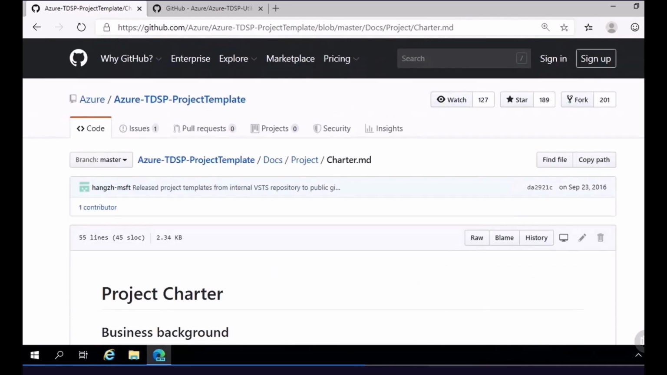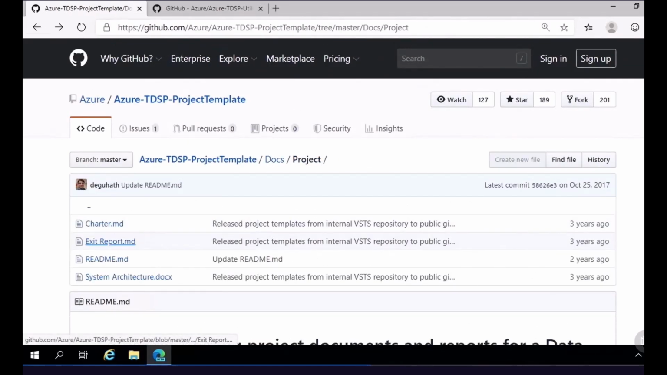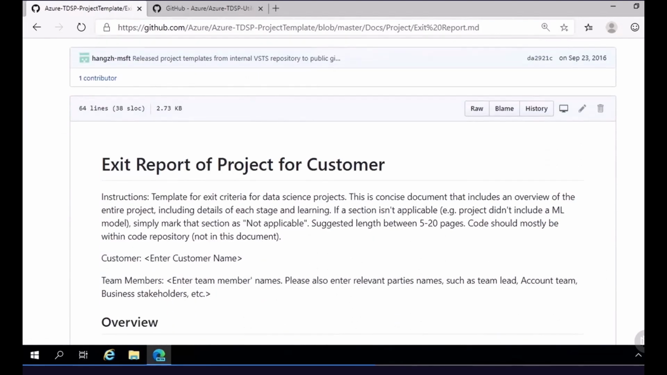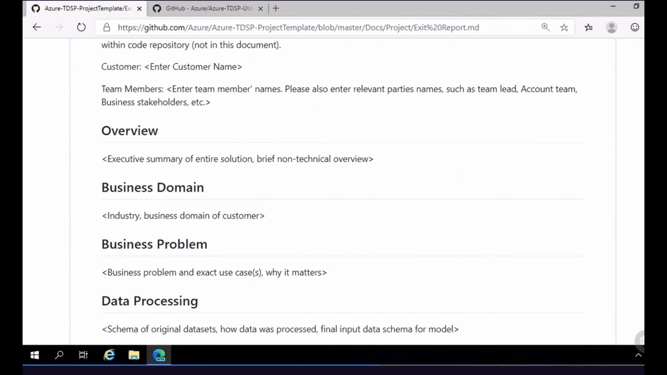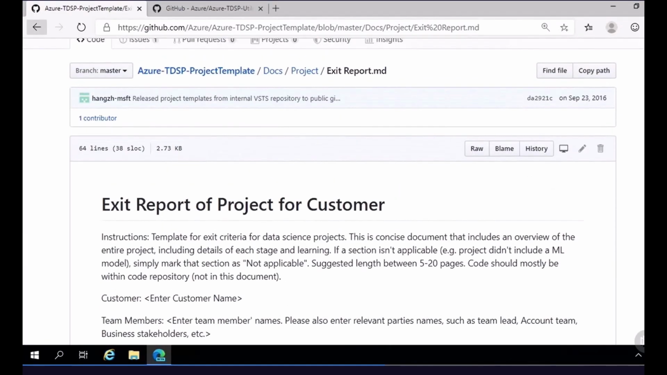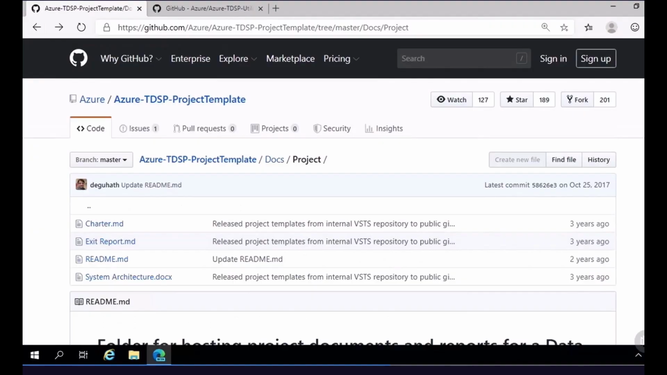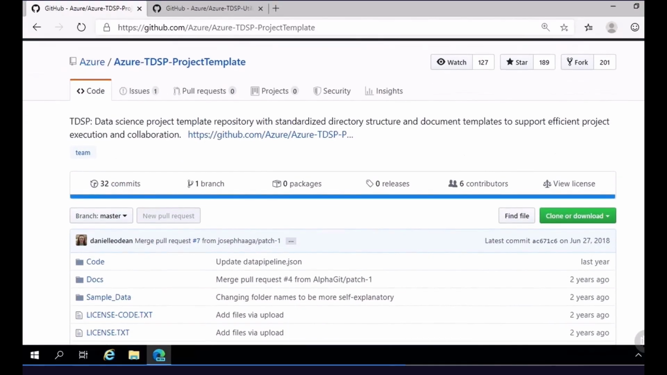And there are other samples that are included here as well. We have an example exit report, which is going to clearly give us information that we need to include in terms of finishing out our project, as well as a place for us to drop in our system architecture for how we're going to be implementing things. Now, within the last folder, we have sample data.